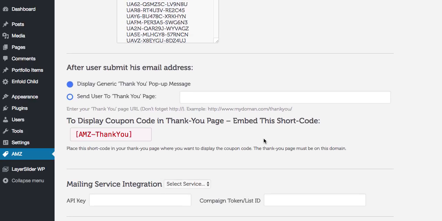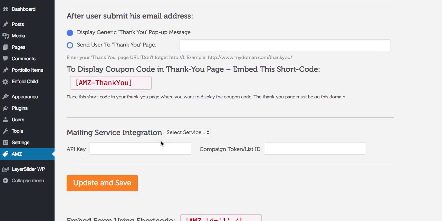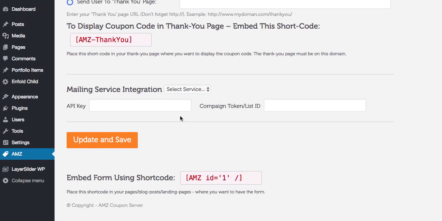That's it. We can choose if we want to display a generic thank you pop-up message or send the user to a thank you page. For now, let's choose the pop-up message. We can integrate this campaign with GetResponse, MailChimp, or AWeber. We will not do this now.